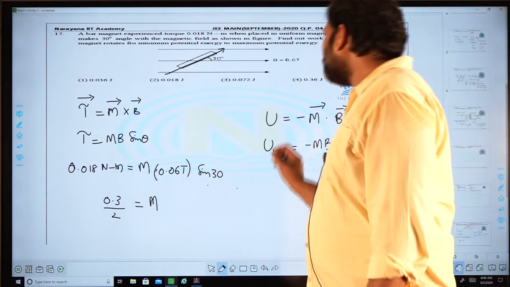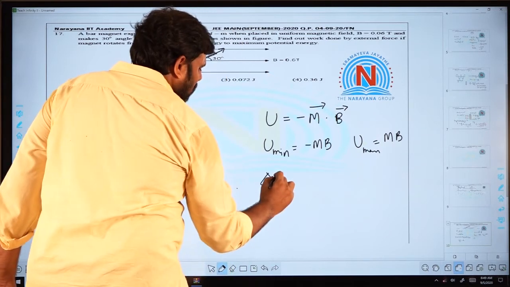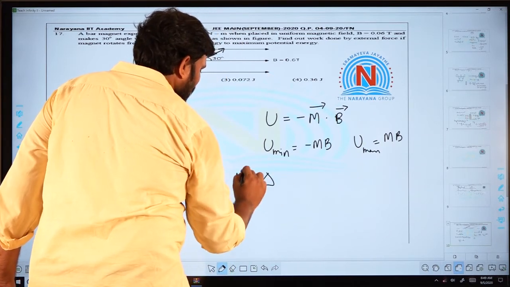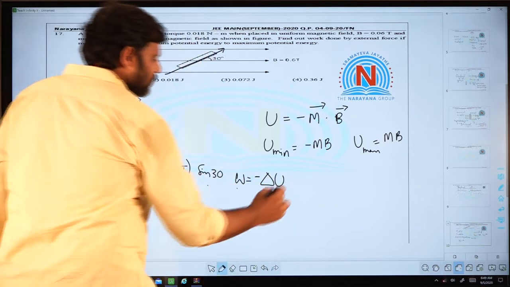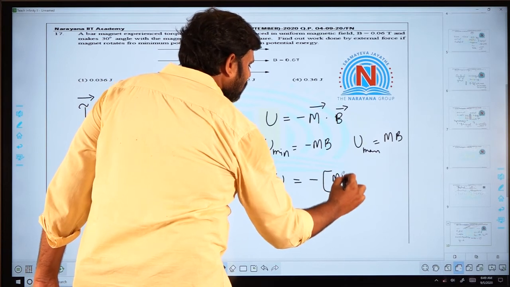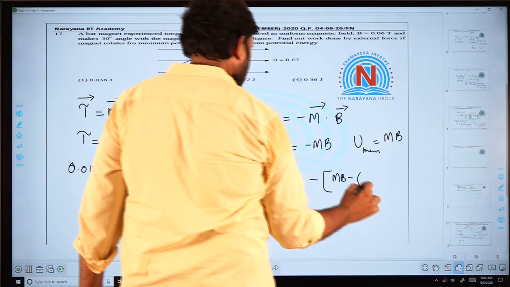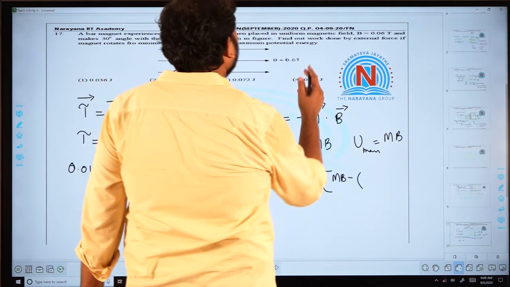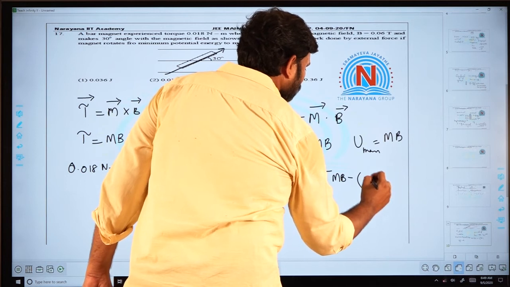So the work done by the external agent is simply the change in potential energy, that is U final minus U initial.